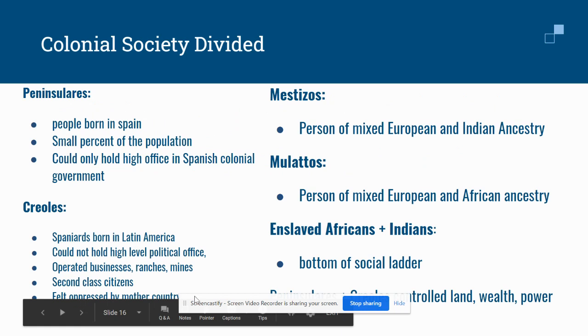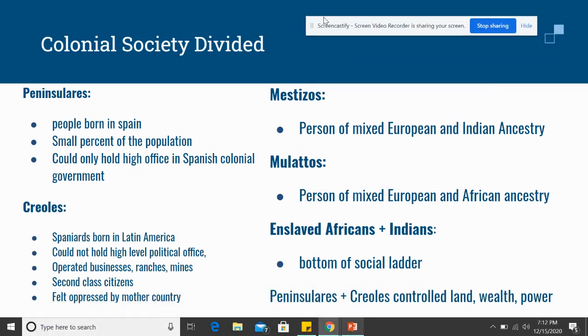When we look at this, we're going to be focusing on the different class systems. So at the very top of colonial society, we had the peninsulares, and these were people who were born in Spain. They made up a very small population, and they could only hold high offices in Spanish colonial governments.